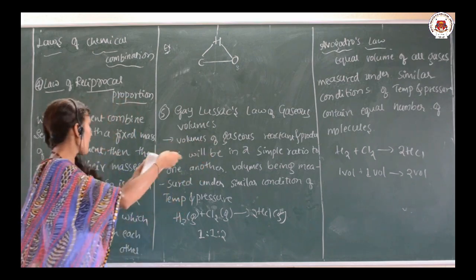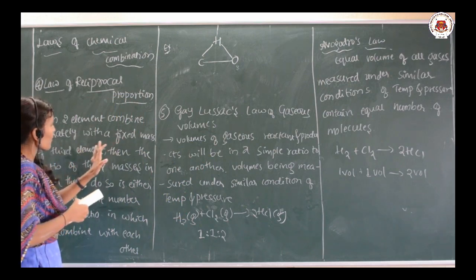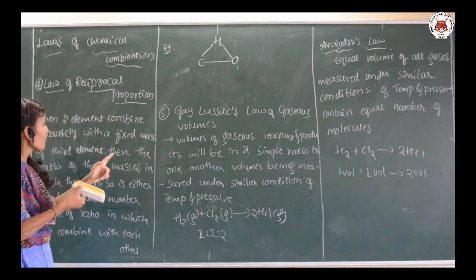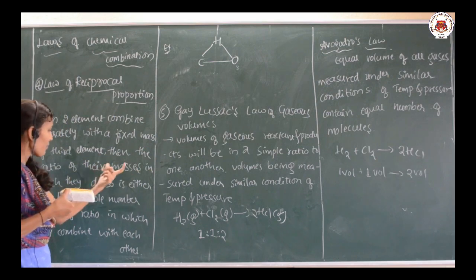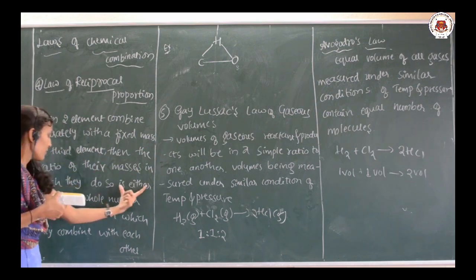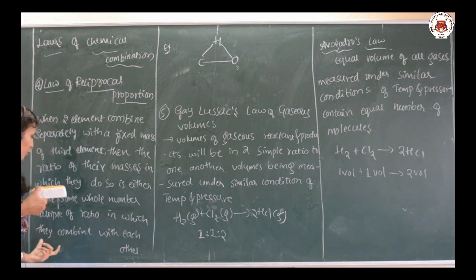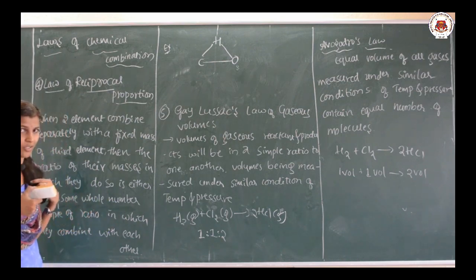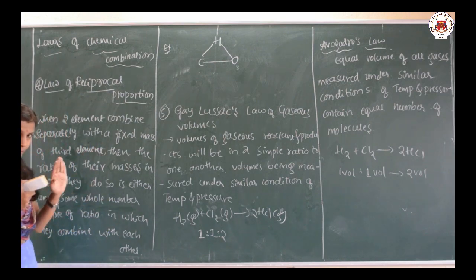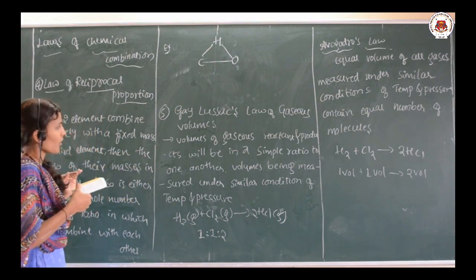they are going to combine with the third element which is having the fixed mass, then the ratio of their masses in which they do so is either the same or some whole number multiple of the ratio in which they combine with each other. Maybe the statement is confusing for you. Let us go for the first example, then I will come back to the definition.